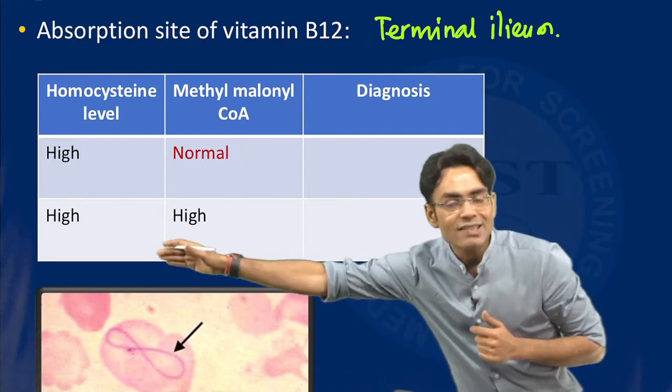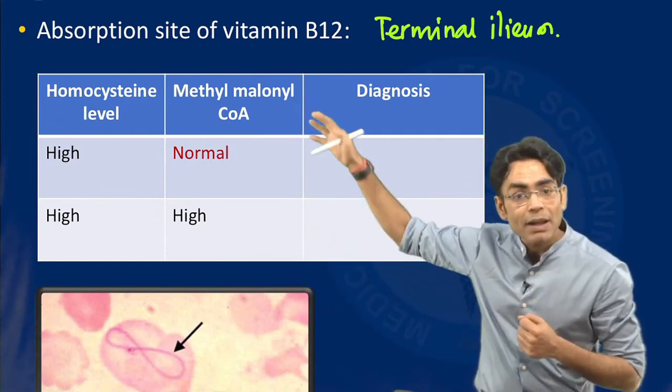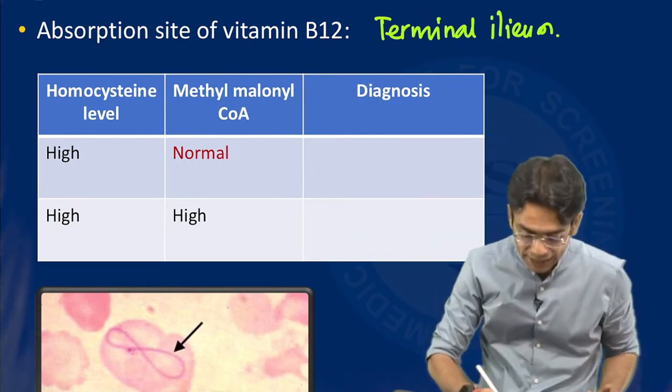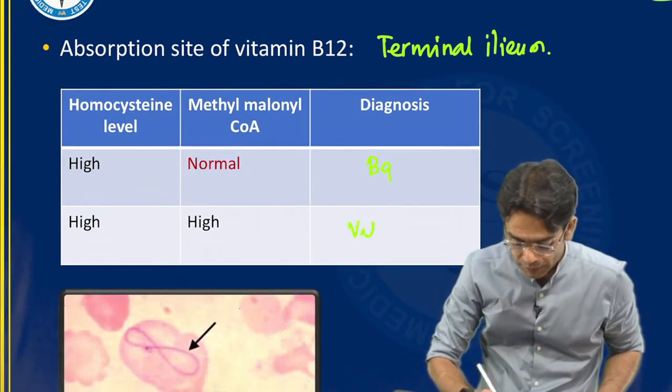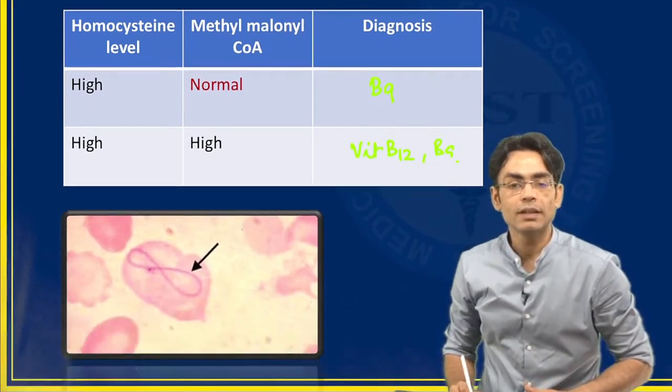So when both of these things are high, it could be vitamin B12, B9, anything. But once methylmalonyl coenzyme A is normal, that means it is not vitamin B12 deficiency. So then it is B9, it could be anything here. Then you will do the FIGLU test. Okay, which cell is this?